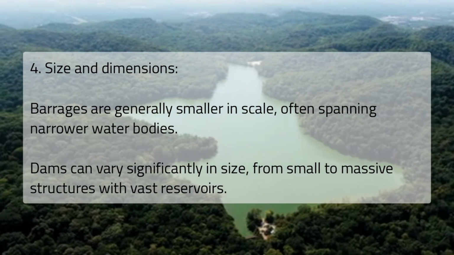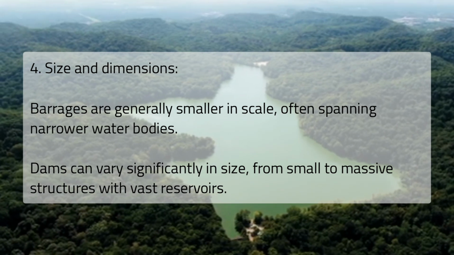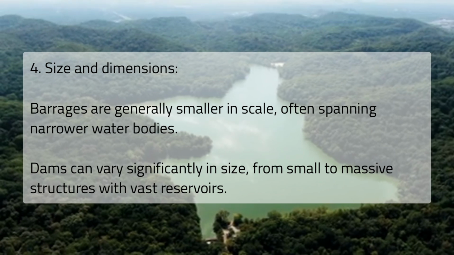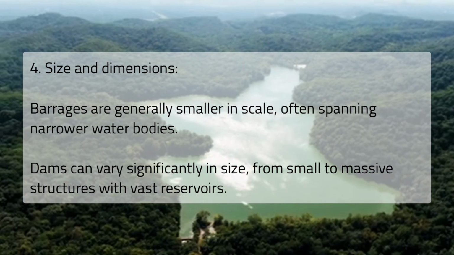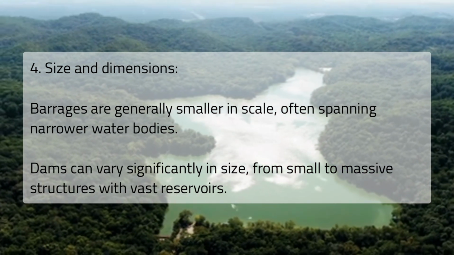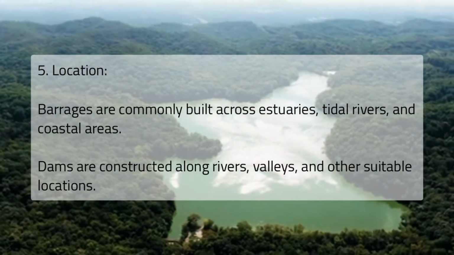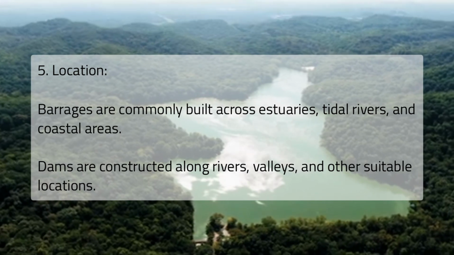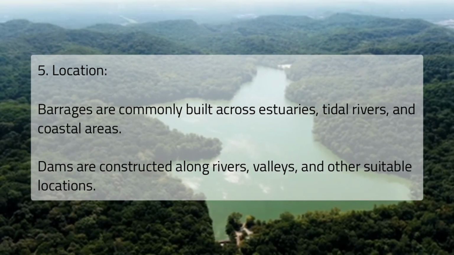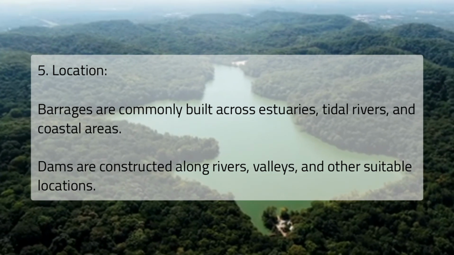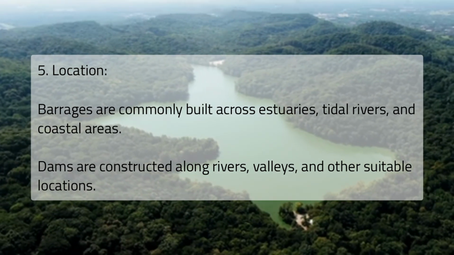4. Size and dimensions. Barrages are generally smaller in scale, often spanning narrower water bodies. Dams can vary significantly in size, from small to massive structures with vast reservoirs. 5. Location. Barrages are commonly built across estuaries, tidal rivers, and coastal areas. Dams are constructed along rivers, valleys, and other suitable locations.